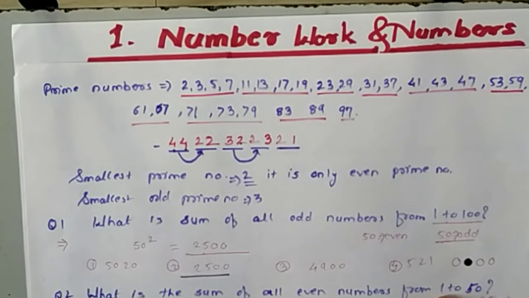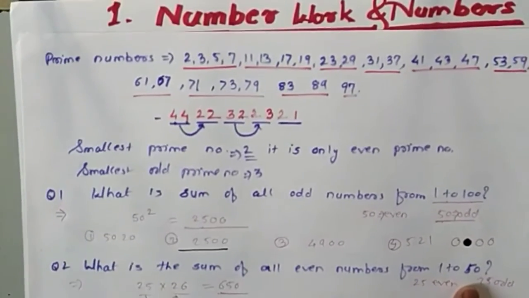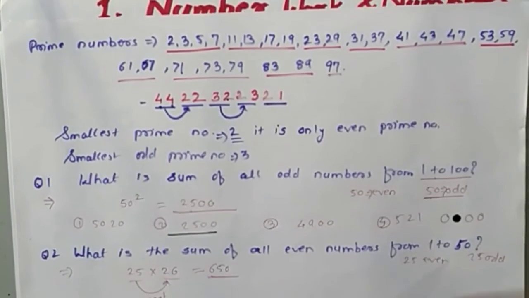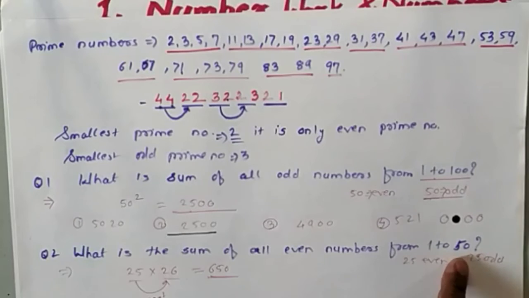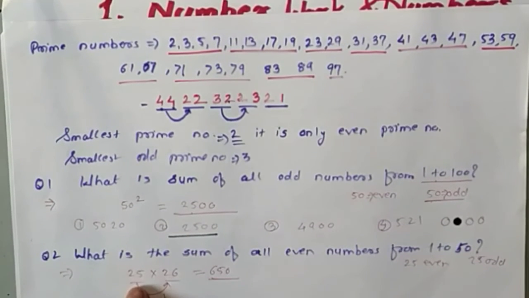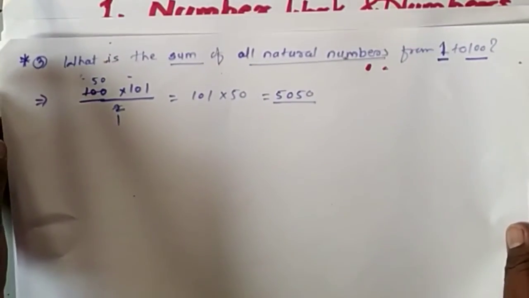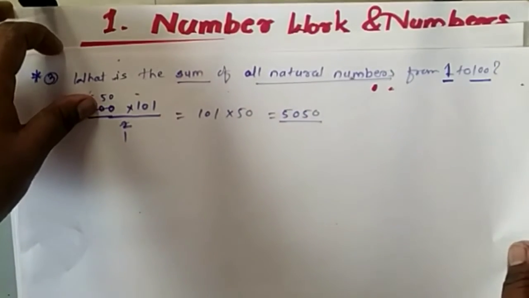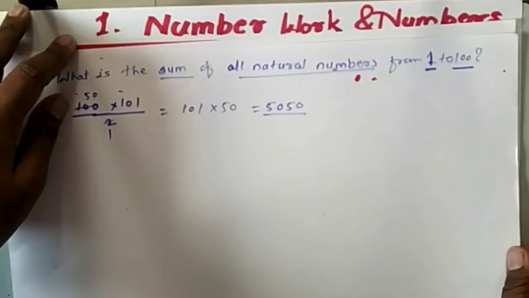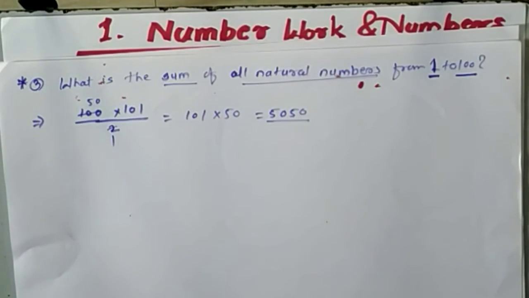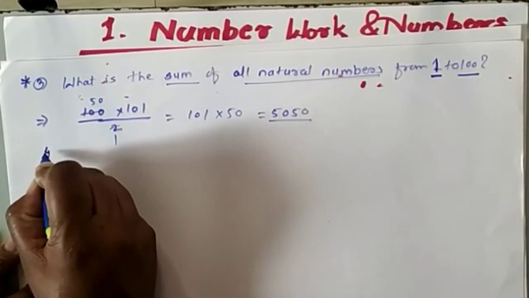For that, in 1 to 50, we have to find out how many odd numbers and how many even numbers are there. So in 1 to 50, there are 25 odd numbers and 25 even numbers. So 25 times the next number, 26, is the sum of all even numbers from 1 to 50. If the question is what is the sum of natural numbers from 1 to 100, then we have to take the total count of numbers, multiply by its next number, and divide it by 2. Then you will get the required answer.